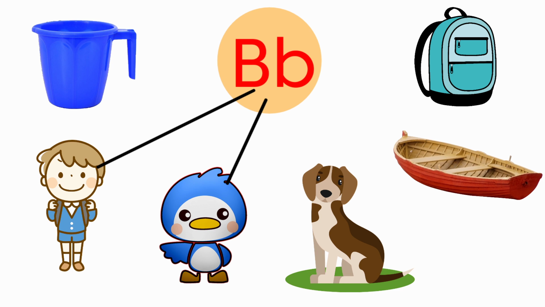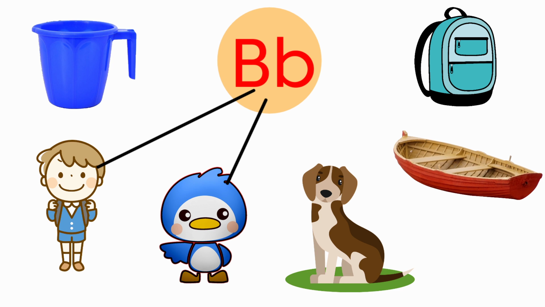Next one, dog. The beginning sound for dog is D. And the sound of the letter B is B. Both are different sounds. So we should not draw a line.